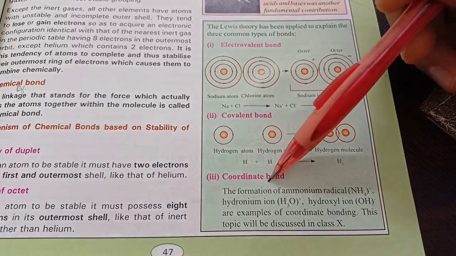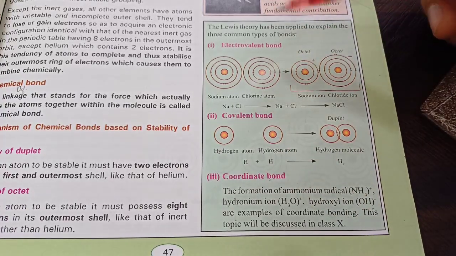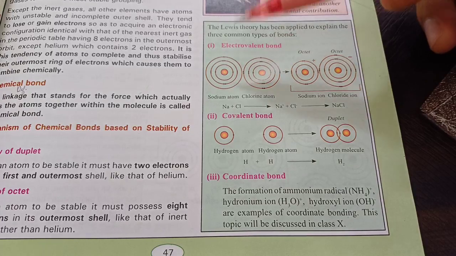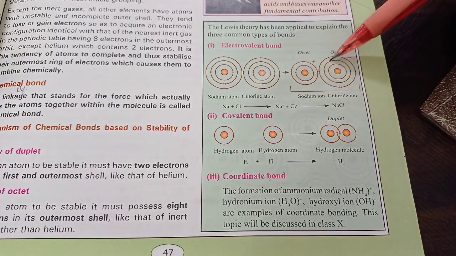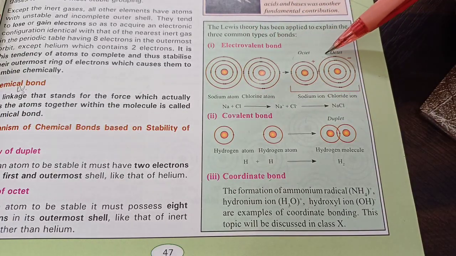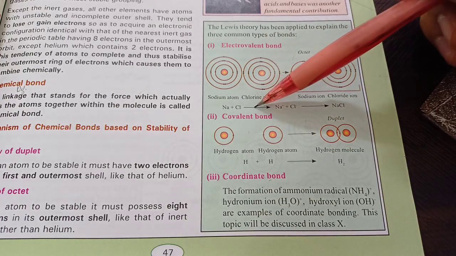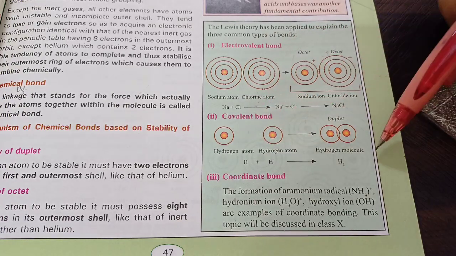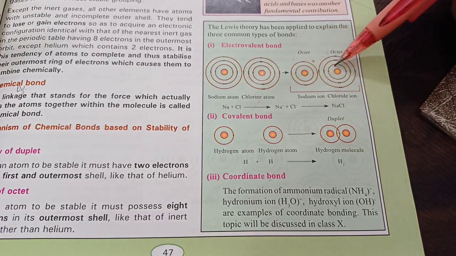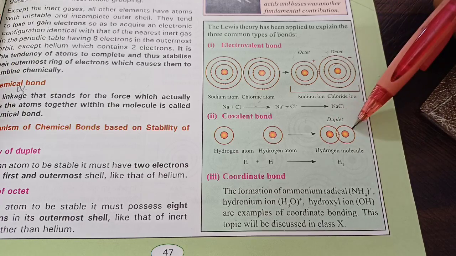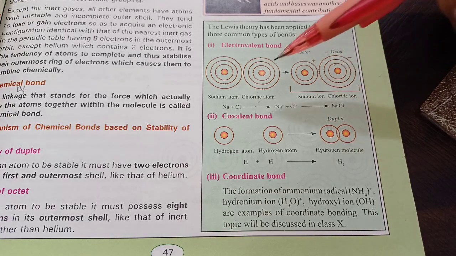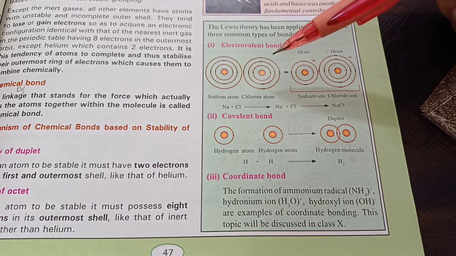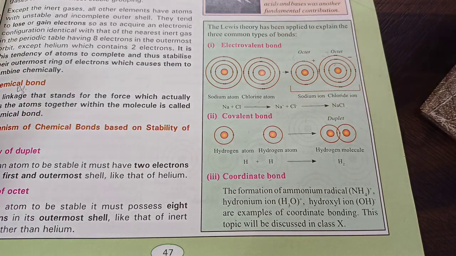It's an interesting bond. Remember, electrovalent bond is formed only between metals and non-metals because a transfer of electrons is required. And covalent bonds are formed only between two non-metals where sharing of electrons is required. So here cation and anion are formed, here no ions are formed. Is a bond possible between metal and metal? Yeah, there are some metallic bonds, but that is not in our syllabus.